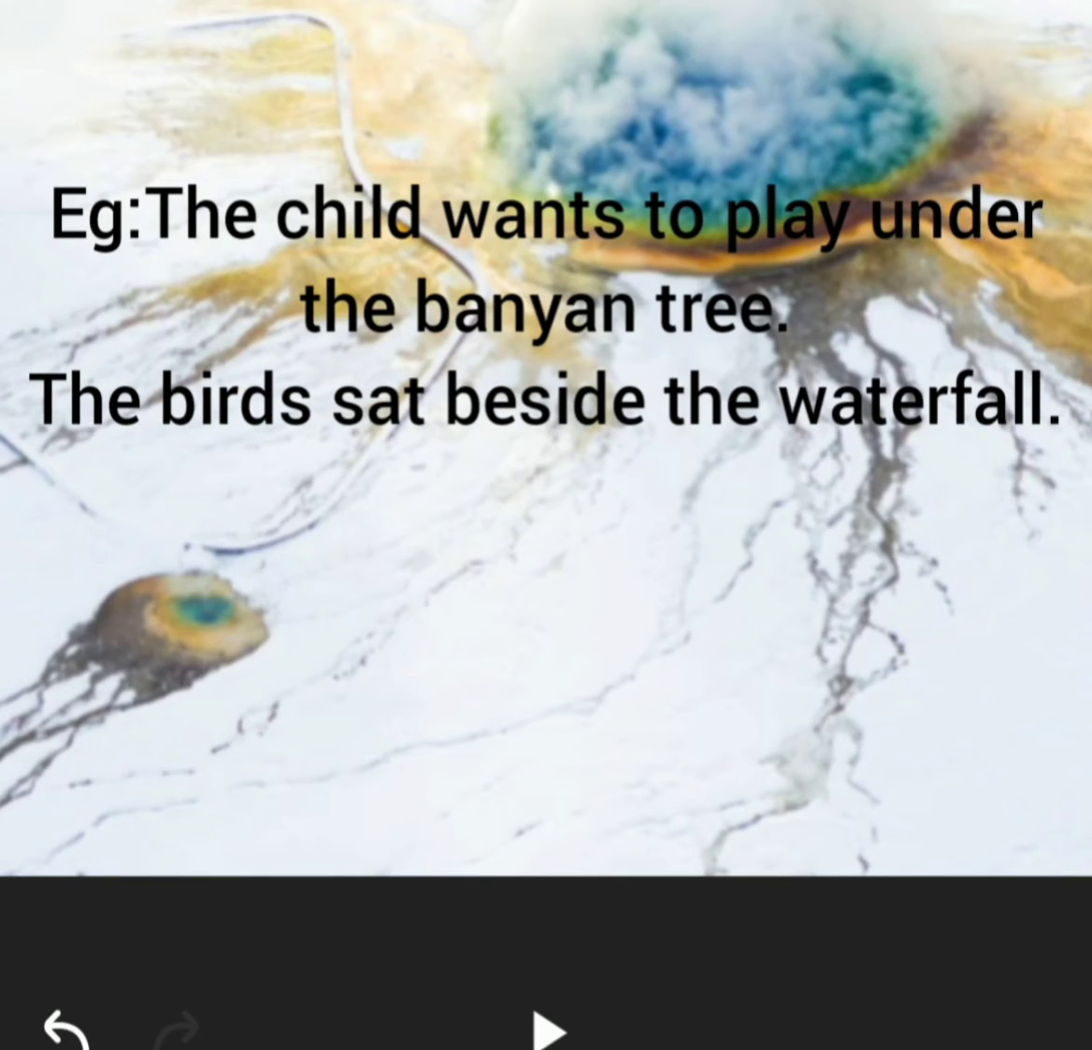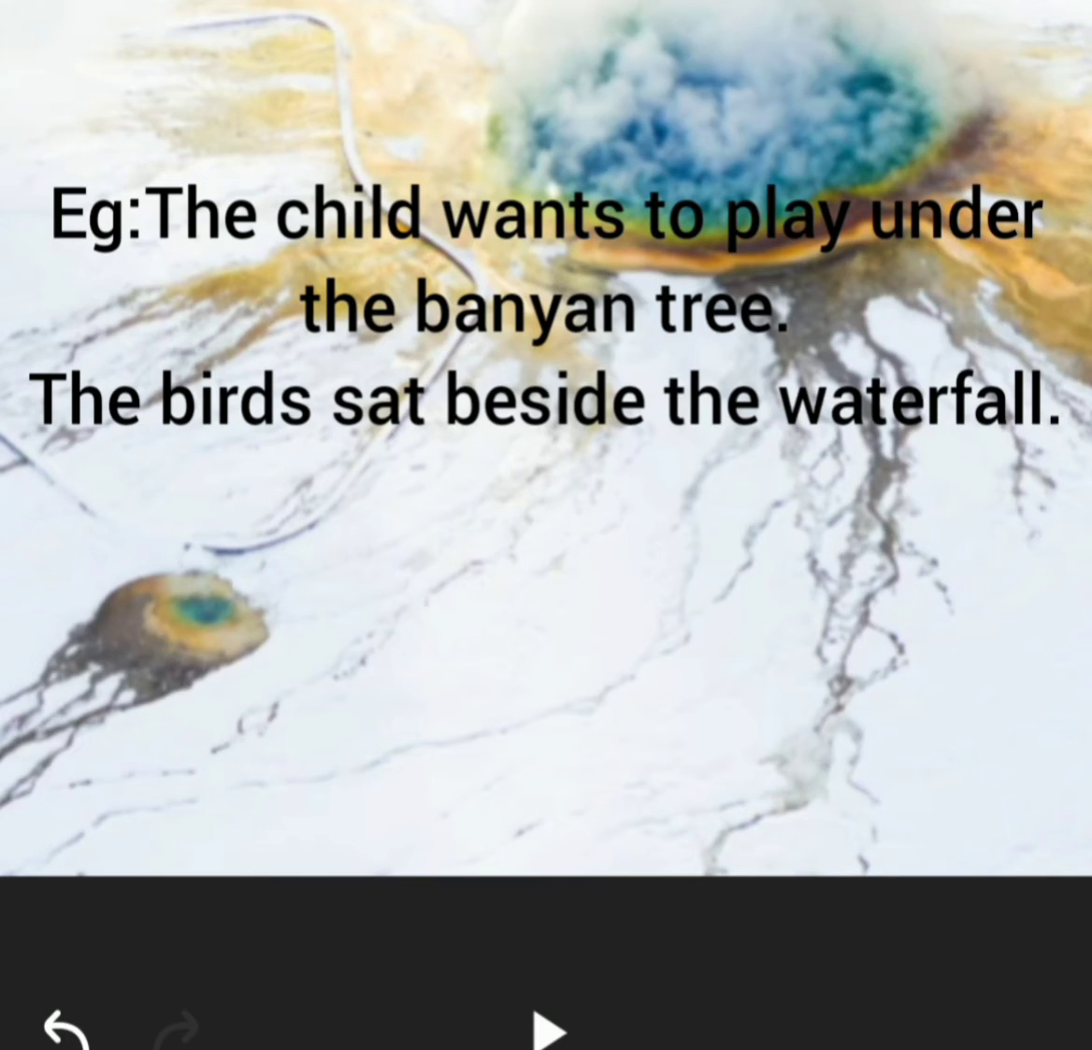For example, the child wants to play under the banyan tree. Where does he want to play? He wants to play under the banyan tree. So the preposition under shows where the child wants to play, under the banyan tree. This under is considered as the preposition of place, showing which place this action is going on.